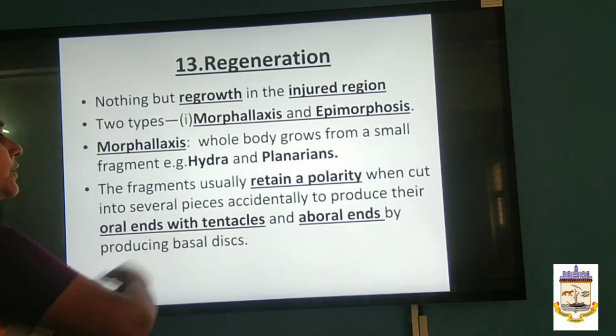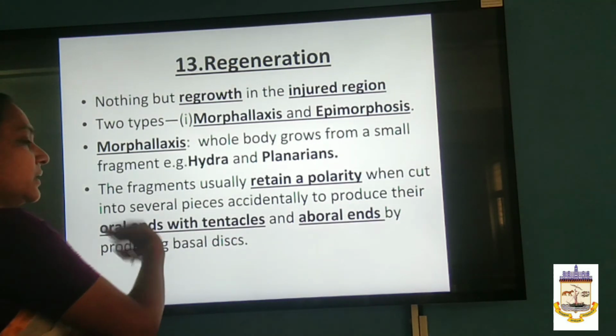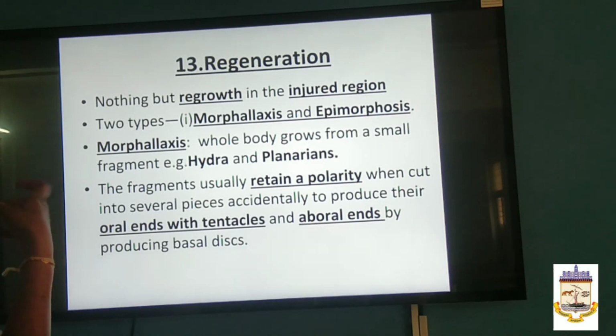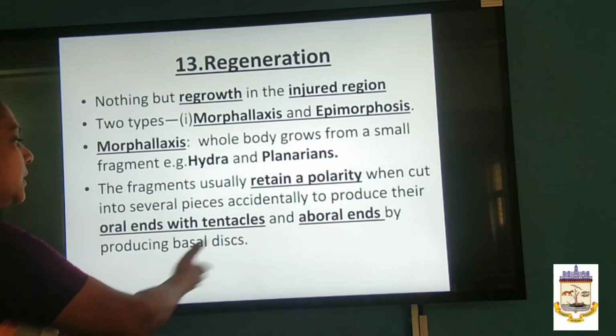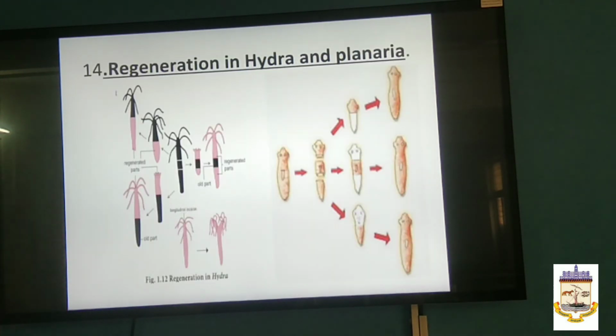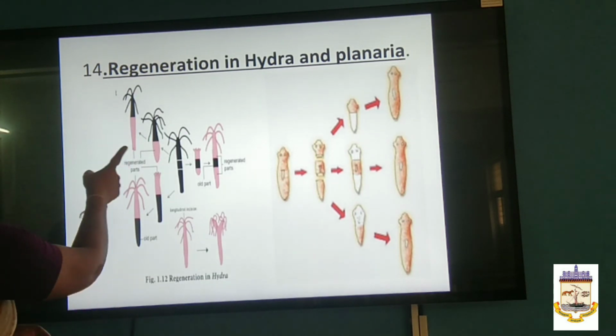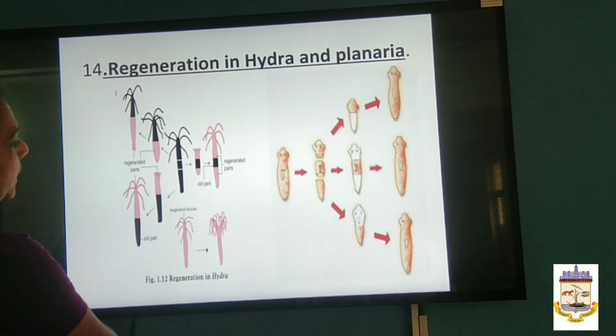When cut into several pieces accidentally, it produces the oral ends with the tentacles and aboral ends with the basal disc. Oral end is the part that feeds, and the aboral end we call the basal disc. So they maintain a polarity. You can see the regeneration in Hydra. Even if you cut it into as many fragments, each one maintains the polarity.